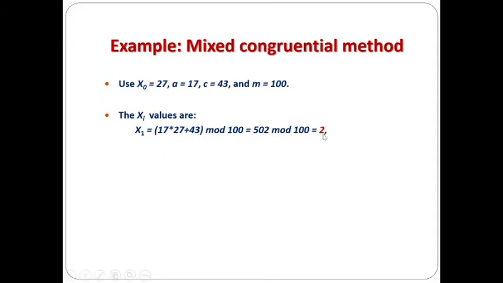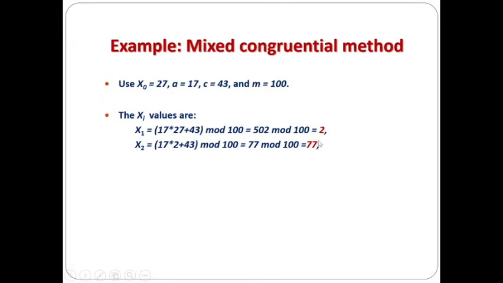By having x1 as 2, we have to calculate the x2 value. So here x2 is 17 into 2 plus 43, all other values remaining the same except the xi value, right? Now this equation value is 77, and 77 modulus 100 is 77.